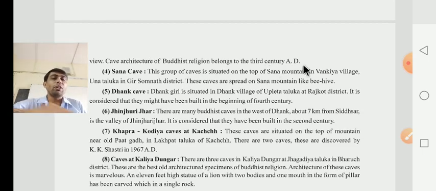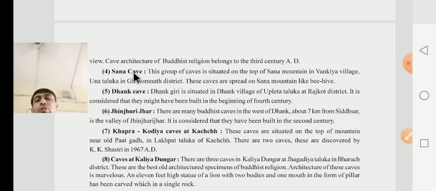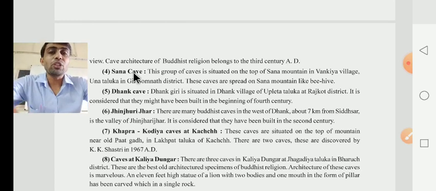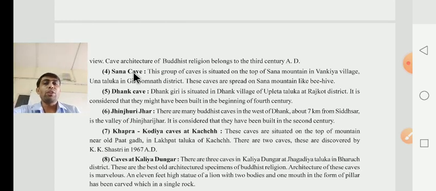After that, they have given about the Shana caves. Caves, you know very well the meaning in Gujarati: cave means gufa. So in the same way, they have given about the Shana cave.